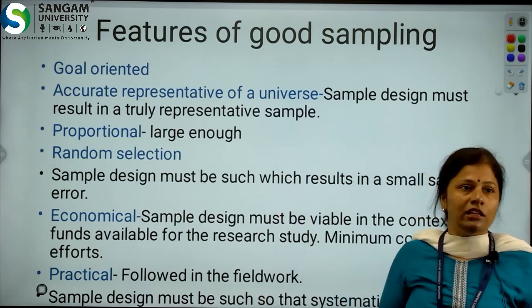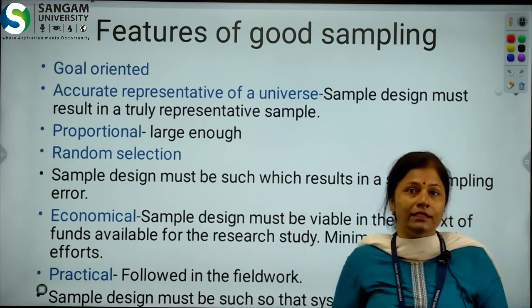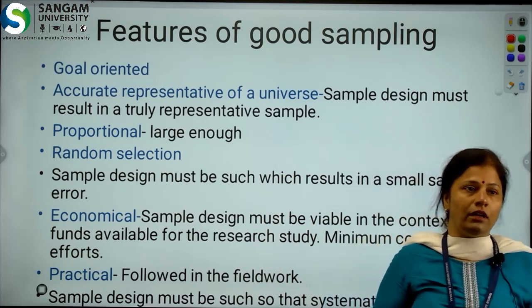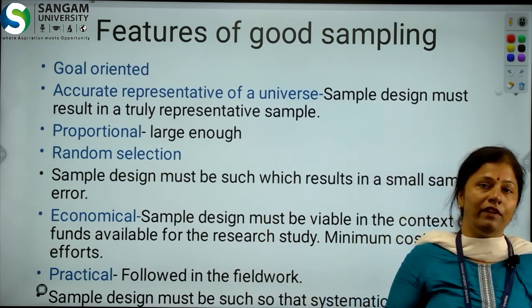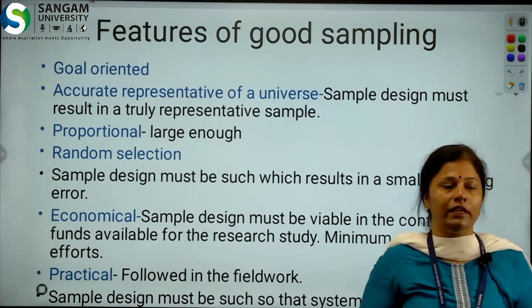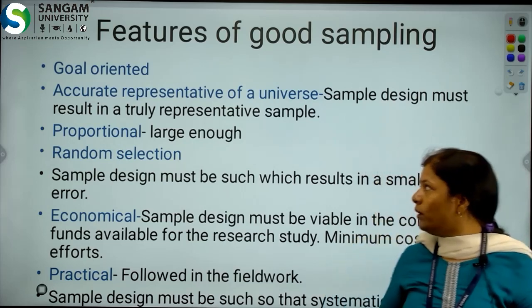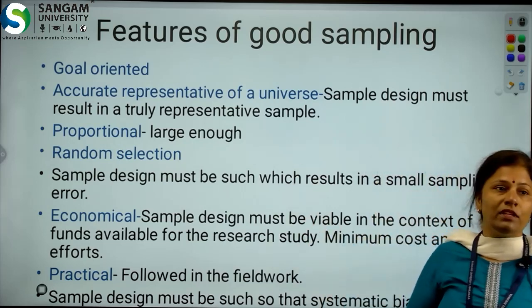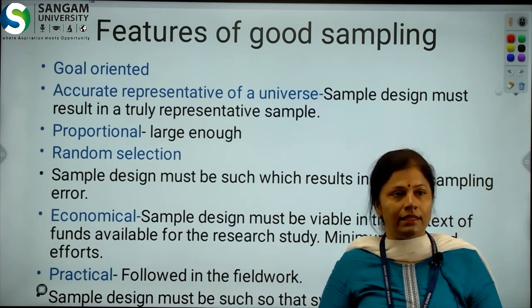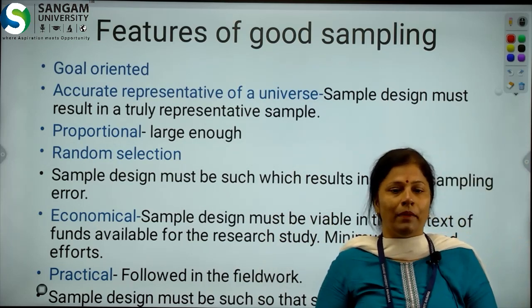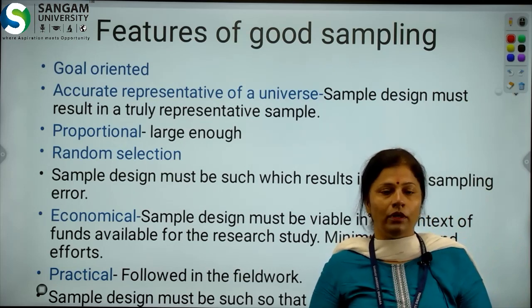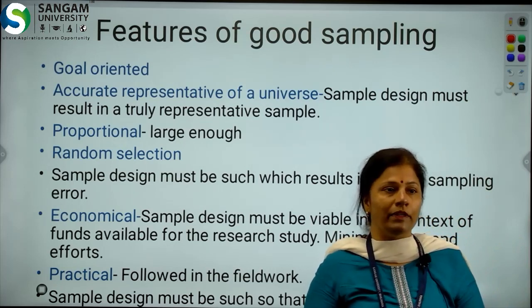It is large enough, meaning we can derive some results on the basis of our sample, and when we apply those results to our population, it will give the same results. So it is large enough. Random selection means there is no chance of bias, no chance of some impurity in our sample. So it is the best method to select our sample through the random sampling method.